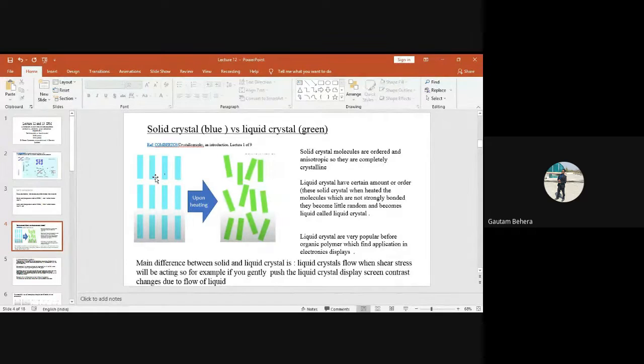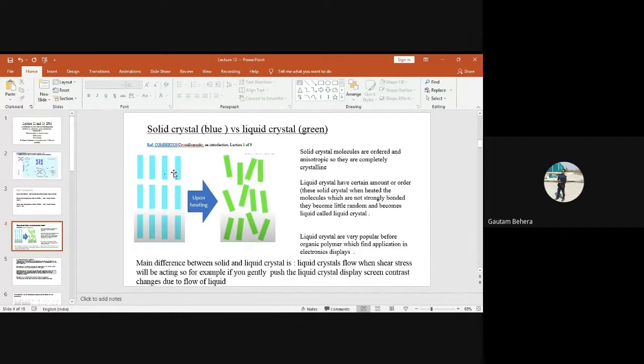So this one is isotropic or anisotropic? If this is a single crystal, anisotropic. Very good. If this is a single crystal, then this is anisotropic. And what about this one? If this is disordered, then it is completely isotropic.